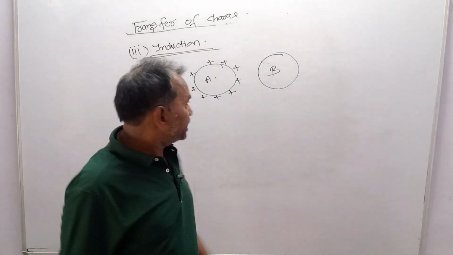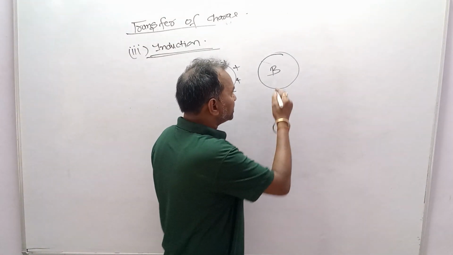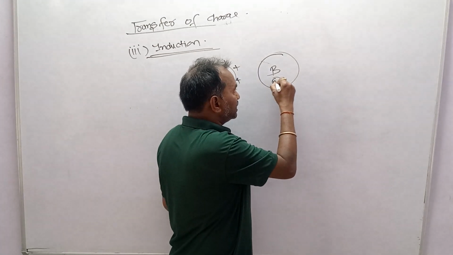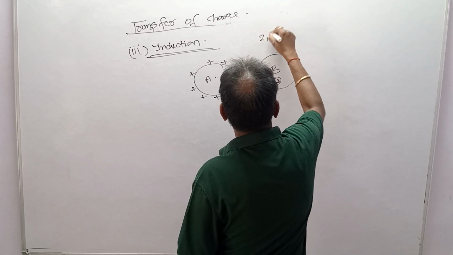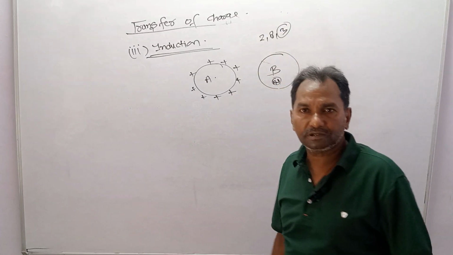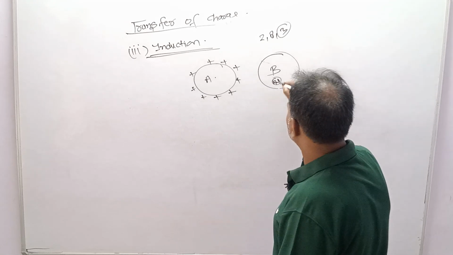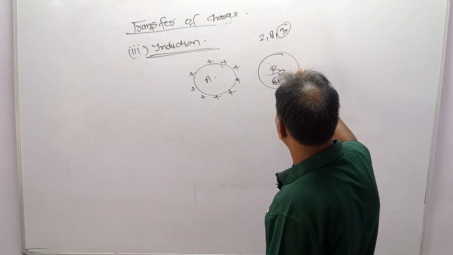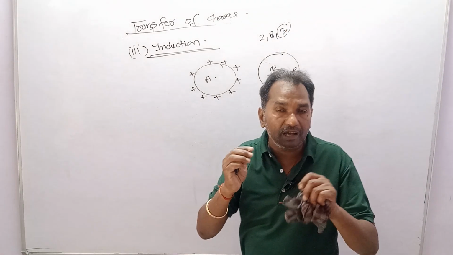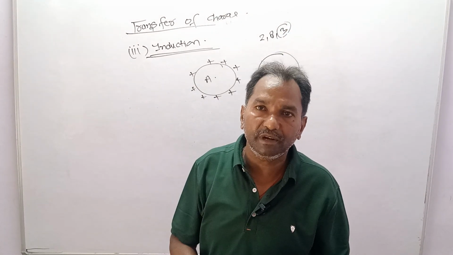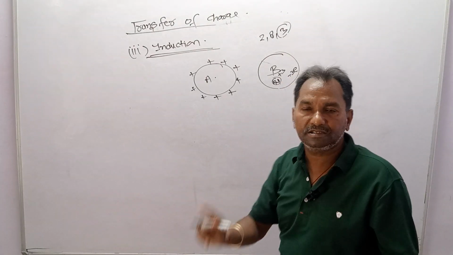A is aluminum and B is also aluminum. Then again I am taking the same example. Aluminum has electronic configuration 2 8 3. These 3 electrons come out automatically from the outermost shell. So aluminum becomes +3, but the minus 3 electrons come out and roam between the aluminum atoms. Now dear students, if you write +3 -3, that is 0.